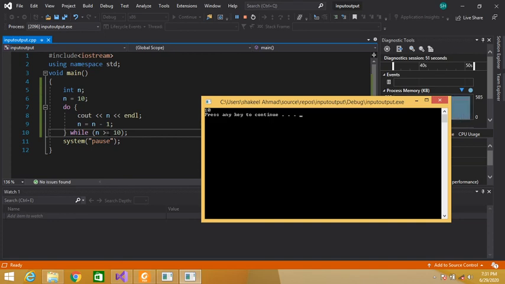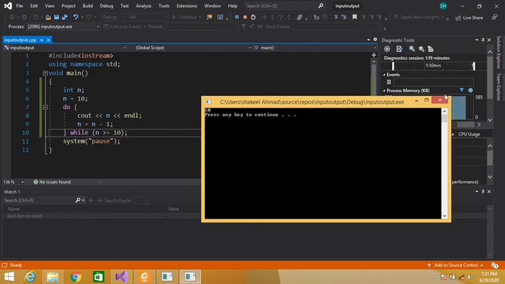In a do while loop, if the condition is false, the body of the loop will be executed one time. But in a while loop, if the condition is false, the loop will never be executed. So a do while loop must be executed at least once, whether the condition is true or false. It will always be executed one time.